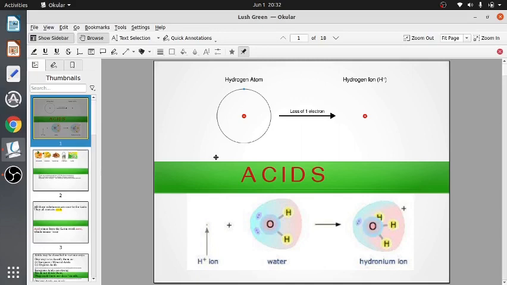So, acids. This is about acids, all acids: the properties, the behavior, and how do we detect acids.